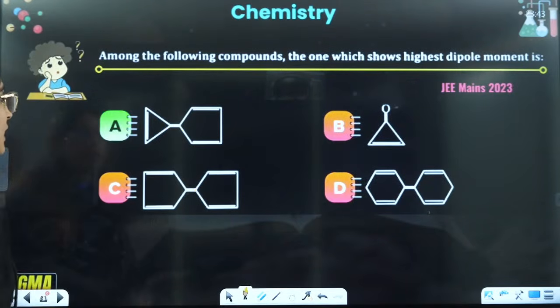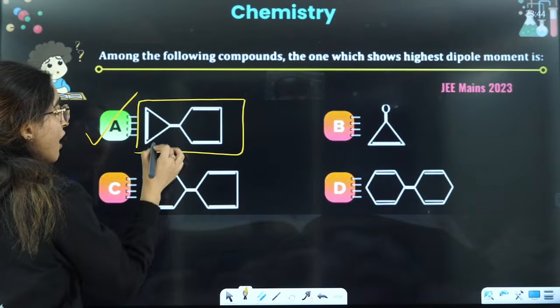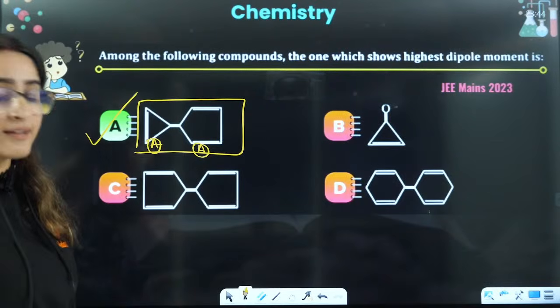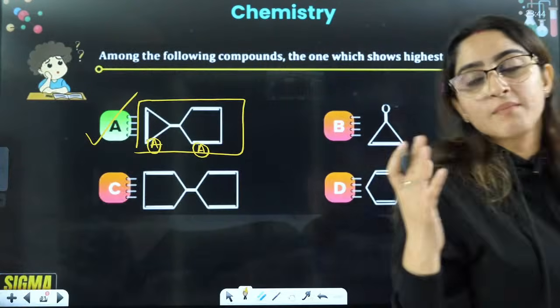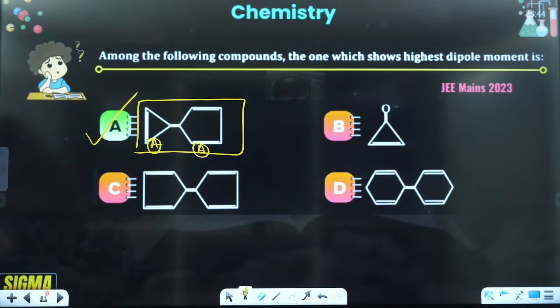So we can say the answer A is the correct answer, because when you break this, you have two aromatic rings. Two aromatic rings means that they are going to show you maximum dipole moment. So indirectly they are asking you this question. Okay? Tomorrow we are going to do electrochemistry. Now next is electromeric effect.